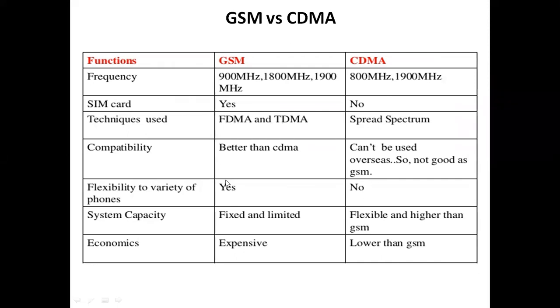Next, system capacity. If you go for GSM technology, the system capacity is fixed and limited. Whereas in CDMA, it is flexible and higher than GSM. And next, economics. Coming to the price, GSM is expensive compared to CDMA, and CDMA is lower than GSM. Because of all these features, the GSM phone is expensive compared to the CDMA. So this is the comparison between GSM and CDMA. We have more comparisons, but these are the main points.